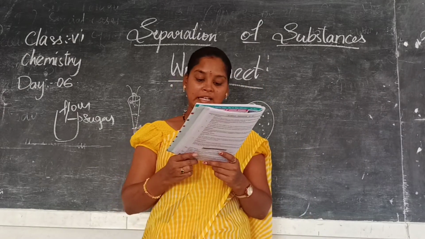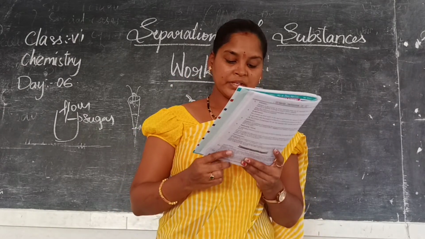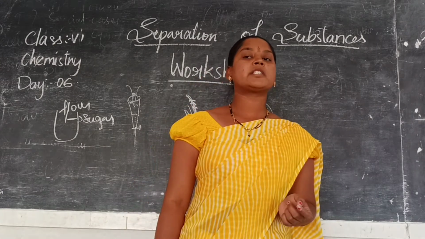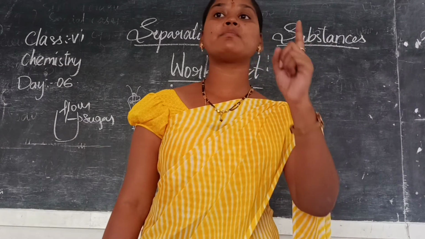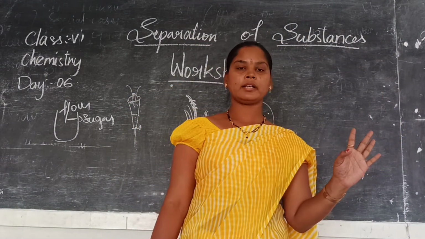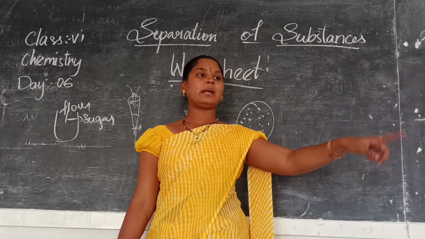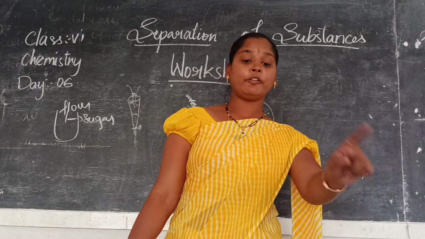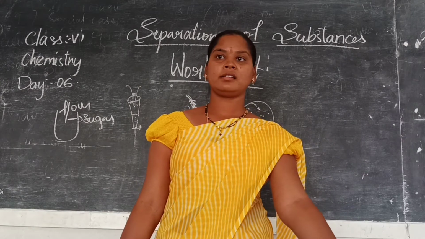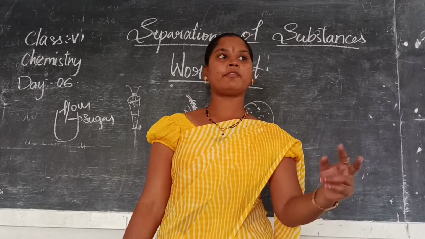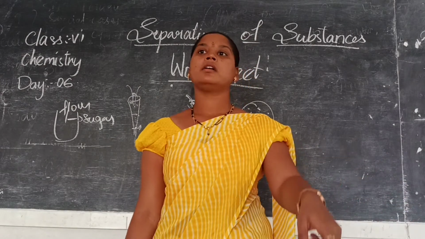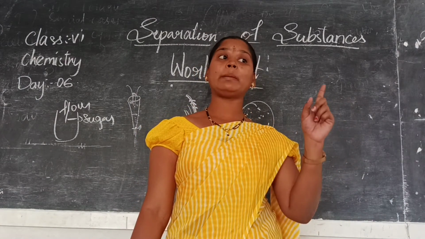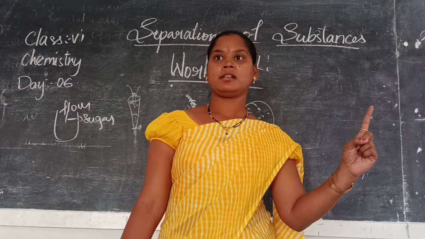Classify the following into elements, compounds and mixtures. What are elements? What are compounds? Elements means which are made only by a single kind of atom. So if a bottle is made of plastic, the plastic is an element. Whereas this bench is made up of wood, iron. Yes or no? It is made up of two elements. So it is called a compound. Element means only made up of one type of atom.